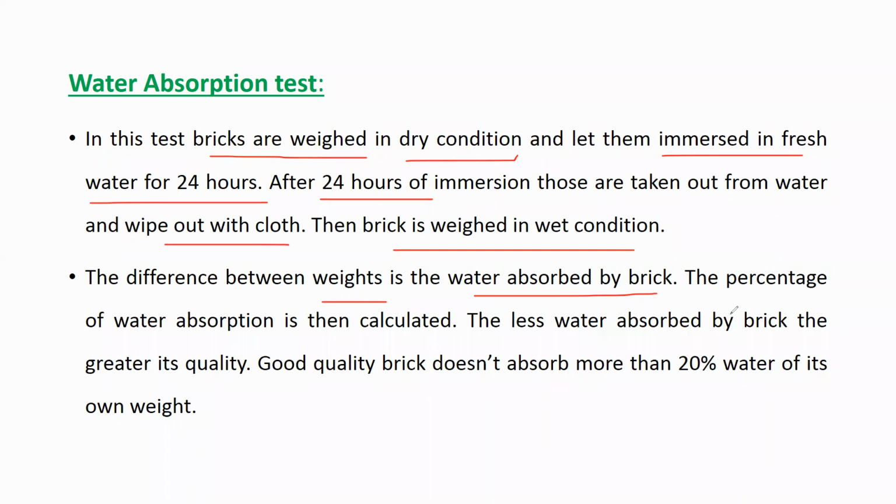2.5 kg. So W1 is 2 kg, W2 is 2.5 kg. Now you have to take the difference of weight, that is W2 minus W1. So 2.5 minus 2, how much will you get? 0.5. Okay, so that is the difference. The percentage of water absorption is then calculated.